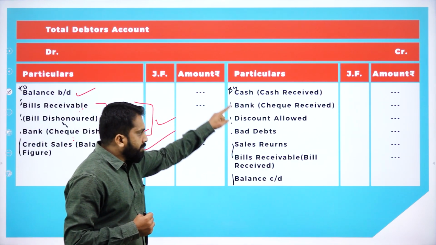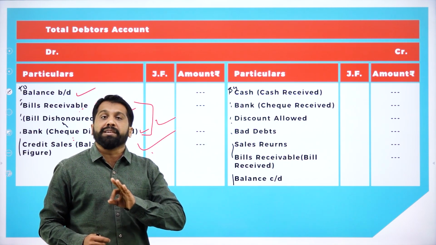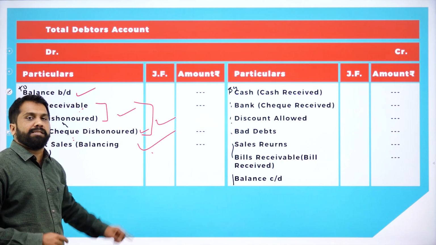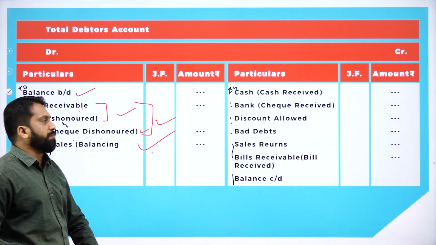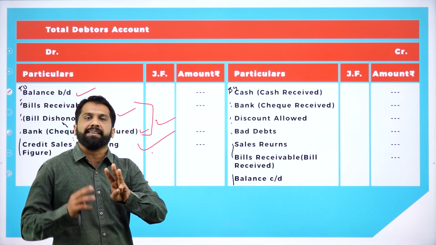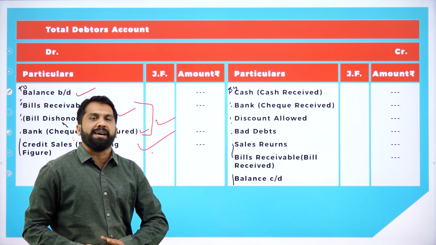Now, how to remember all this? No need to remember. Remember only these three. Other than these three, whatever you get in your question paper, that is credit side. Clear? Within 30 seconds, you learned. So, this is a magic.